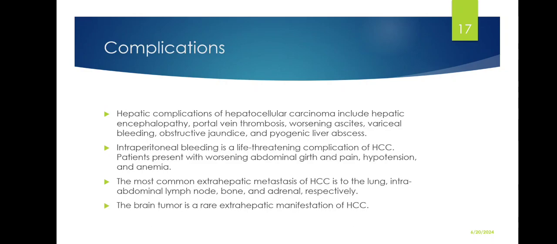Complications. Hepatic complications of hepatocellular carcinoma include hepatic encephalopathy, portal vein thrombosis, worsening ascites, variceal bleeding, obstructive jaundice, and pyogenic liver abscess. Intraperitoneal bleeding is a life-threatening complication of HCC, and in such a case, patients are going to present with worsening of abdominal girth and pain, hypotension, and anemia. The most common extrahepatic metastasis of HCC is to the lung, intra-abdominal lymph nodes, bone, and adrenals respectively. Of note, brain metastasis is a rare extrahepatic manifestation of HCC.